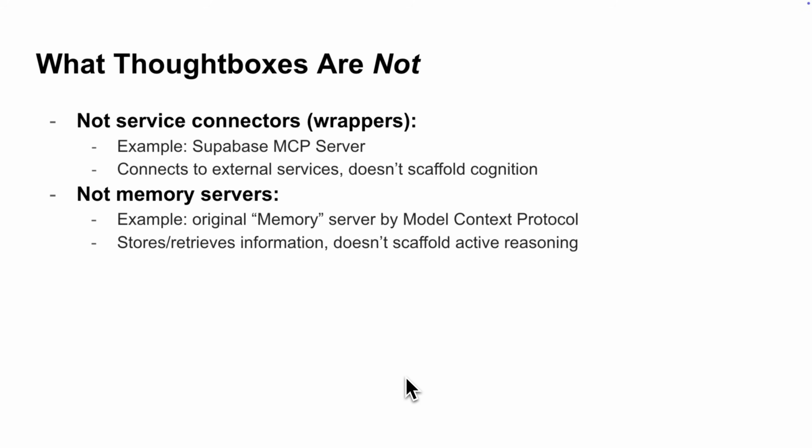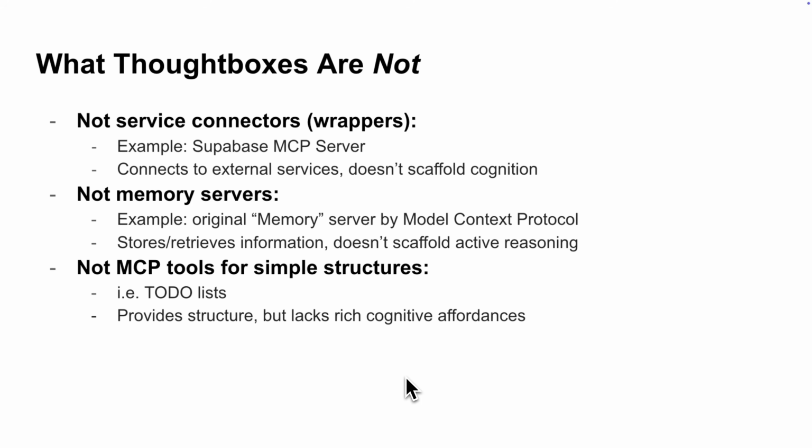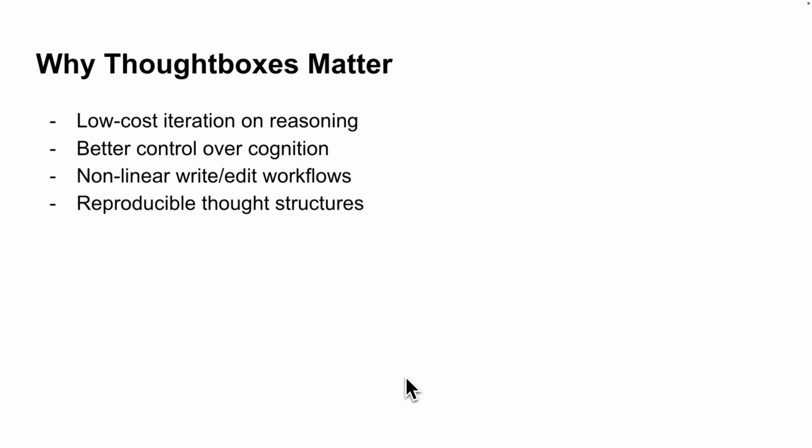Finally, Thoughtboxes are not static templates. They do not simply serve basic data structures like to-do lists, because these structures do not provide the rich cognitive affordances that are necessary for complex reasoning. Thoughtboxes matter because they give agents access to low-cost iteration on their reasoning. They give agents better control over their cognition, nonlinear write-edit workflows, and reproducible thought structures that promote an agent's ability to improve on its reasoning.